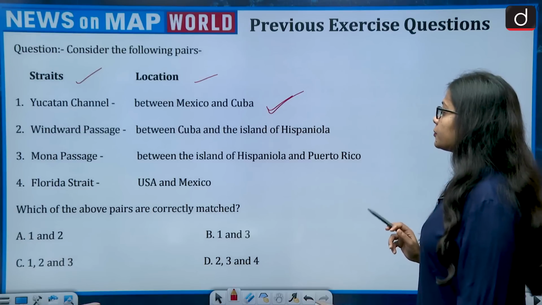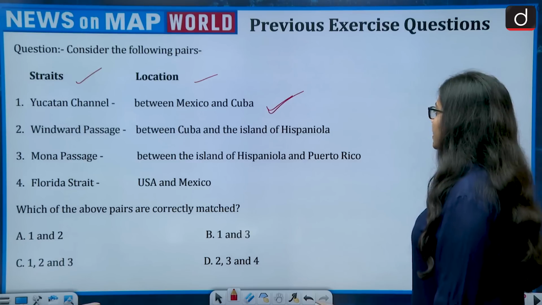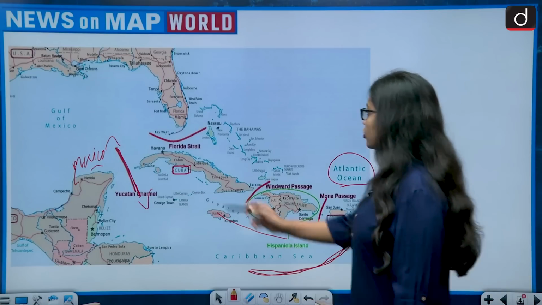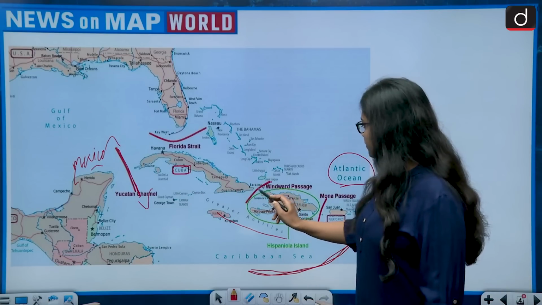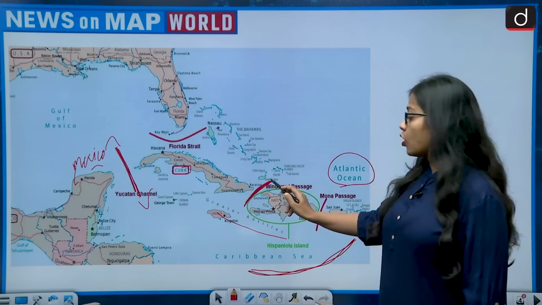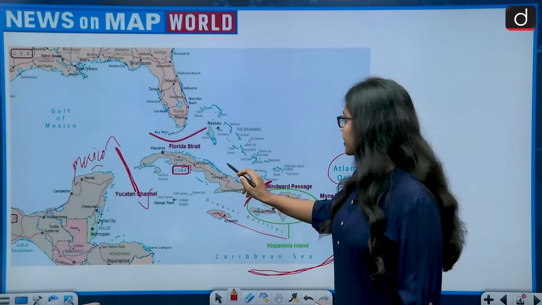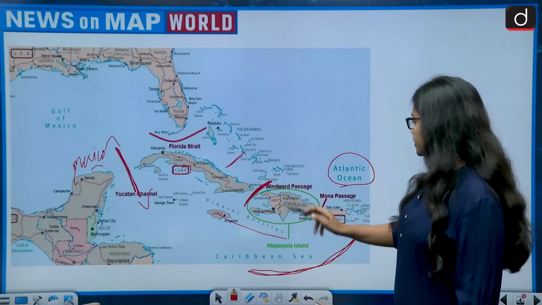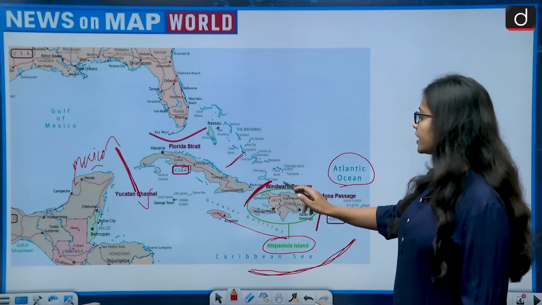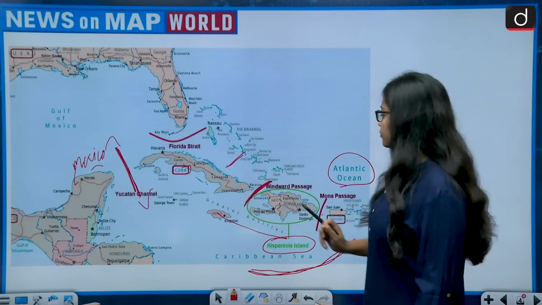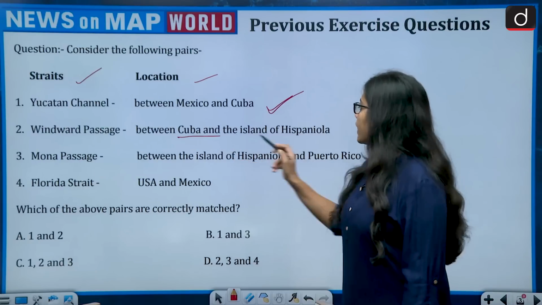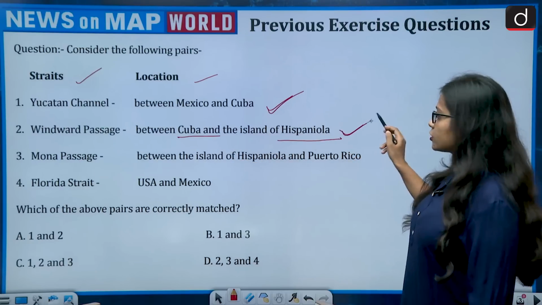Second is Windward Passage between Cuba and the island of Hispaniola. So let us see the Windward Passage. This is the location of the Windward Passage, and on the western side it is connecting Cuba, while on the eastern side it is connecting Hispaniola Island. So this is the Windward Passage's location, between Cuba and the island of Hispaniola. So this is also correct.